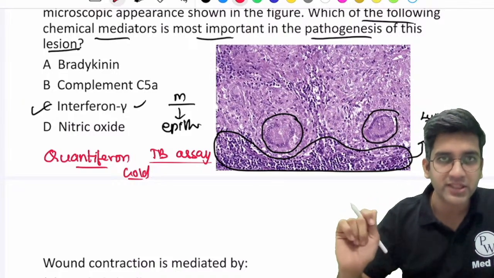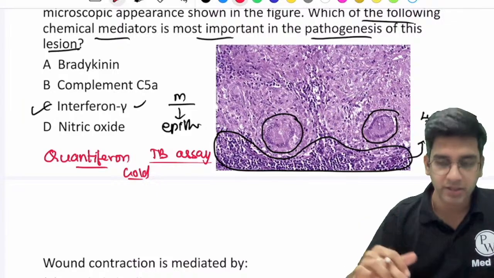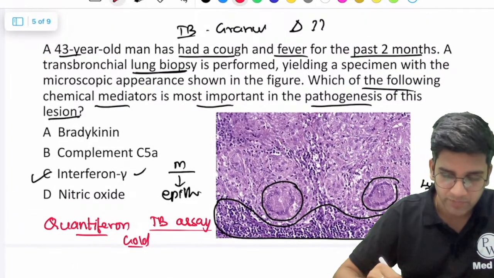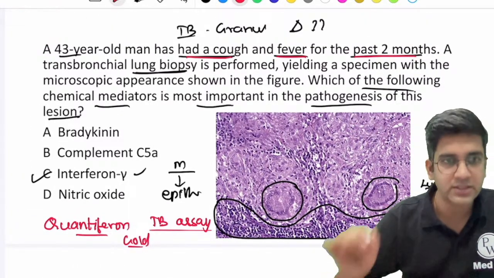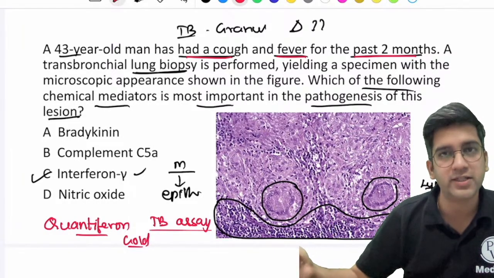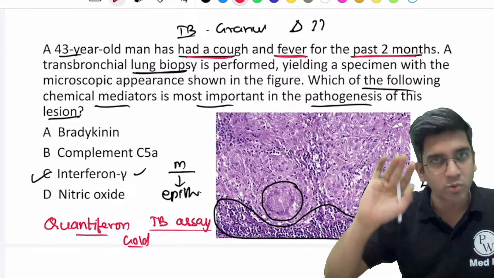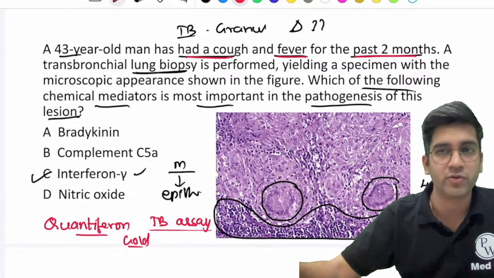So I can do this test in a patient whom I suspect with tuberculosis. If I have a patient, Tushar, your question, had a cough with fever for 2 months, my first diagnosis is tuberculosis. I can easily do a quantiferon gold test and say, okay, this patient's interferon gamma is more, so most likely his body is having a granuloma formation.